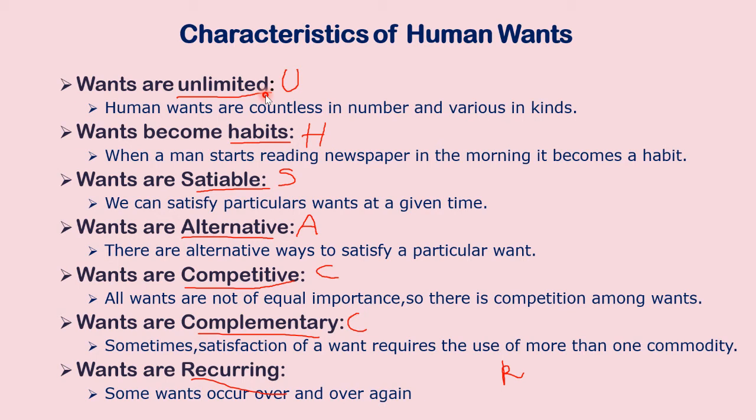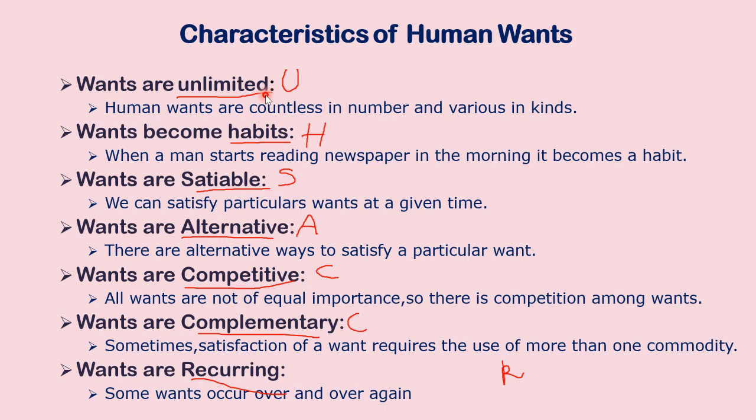Wants are satiable. We can satisfy particular wants at a given time. Your wants can be satisfied. That is only satiable. If you are hungry and if I buy something for you and if you have it, your hunger will disappear. Your want will be satisfied, but only temporarily.